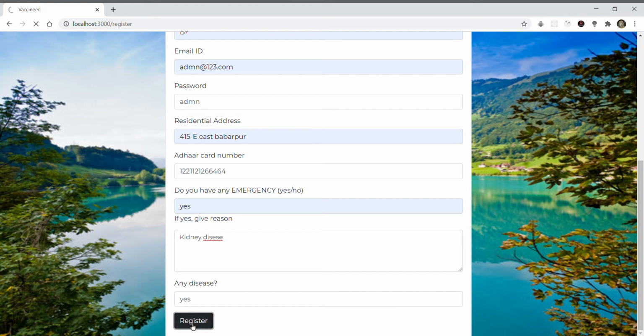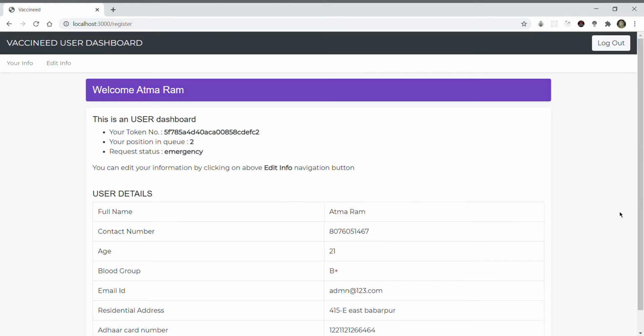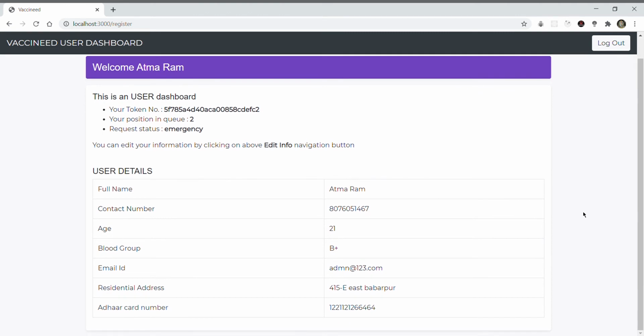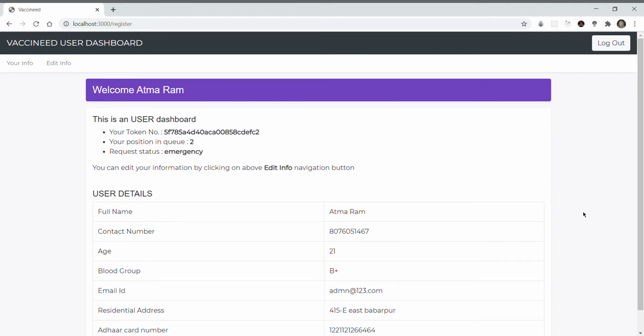Moving ahead, after submitting this, we will be directly taken to the user dashboard. Here we can see our details and status in the queue. Also, we have added an edit information option here, which is for now not functional. We have added this to our future work.